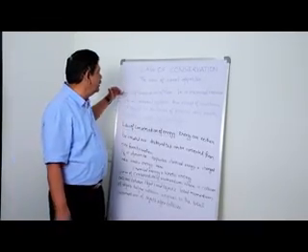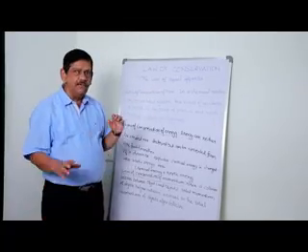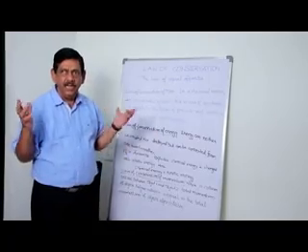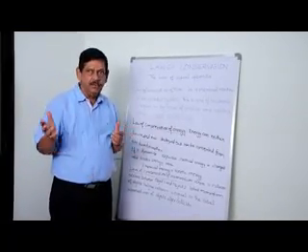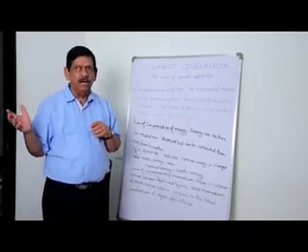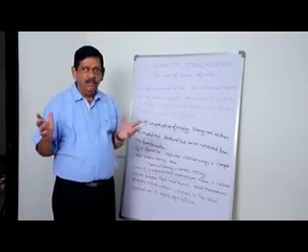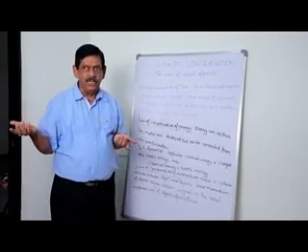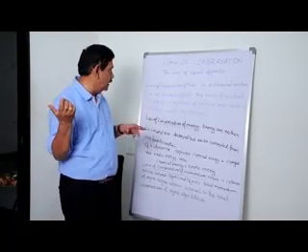Let us study the law of conservation of mass. What does it say? The law of conservation of mass says that in an isolated system, in a chemical reaction, the mass of reactants is equal to the mass of products, and in a chemical reaction, mass is neither created nor destroyed. It changes from one form to another, that is, from reactant to product.